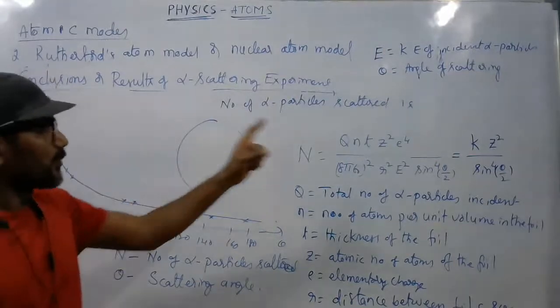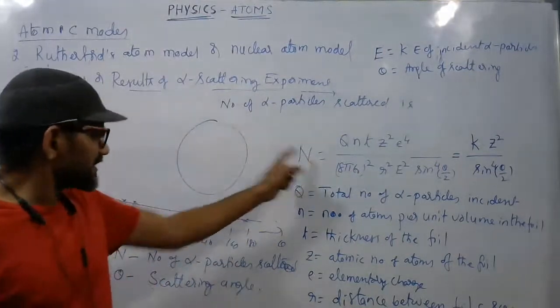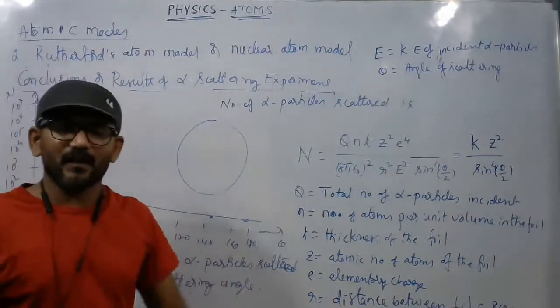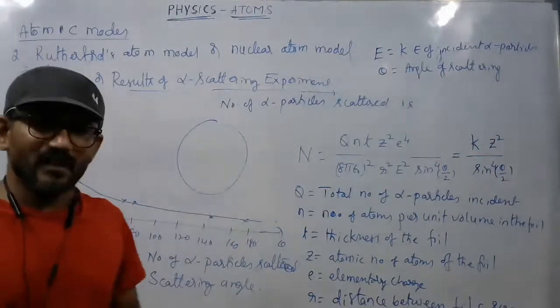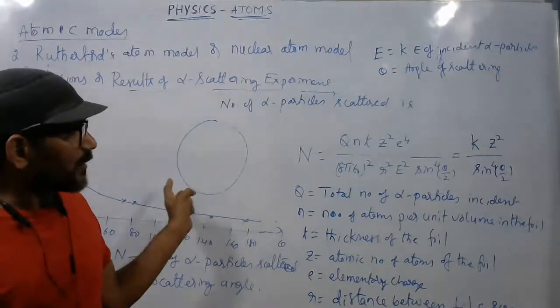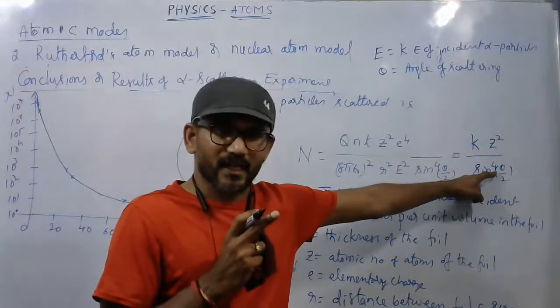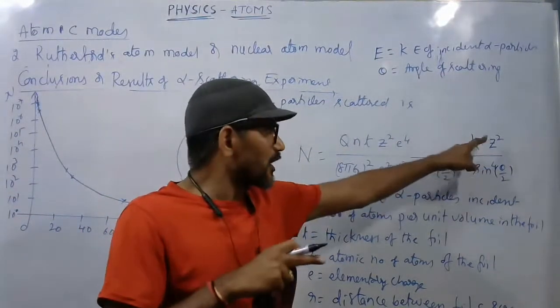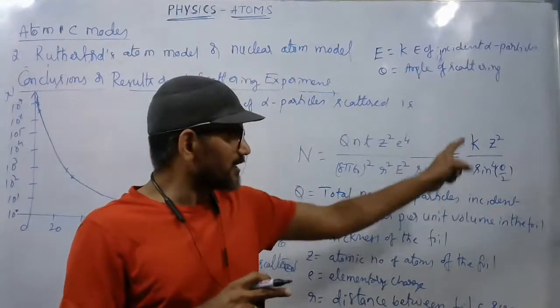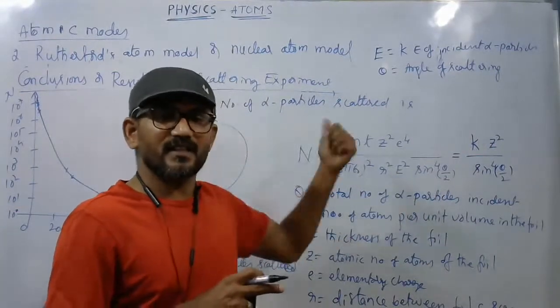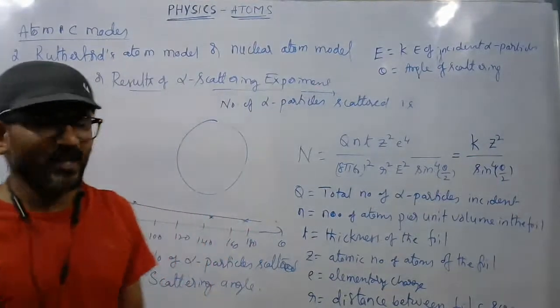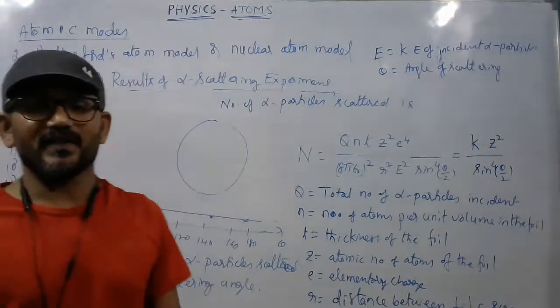One more point: this theoretical fit is in agreement with the observation. So from this, it is concluded that the number of alpha particles scattered at a particular angle of scattering depends on the element. For different elements, different numbers of alpha particles scatter at a particular angle. So these are the conclusions given by the alpha scattering experiment.